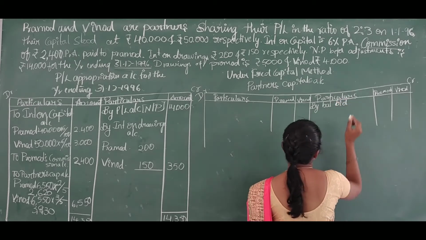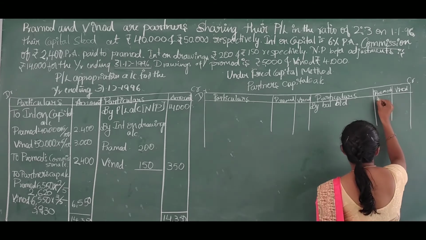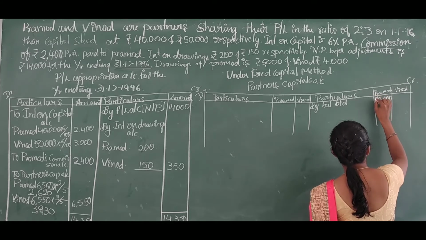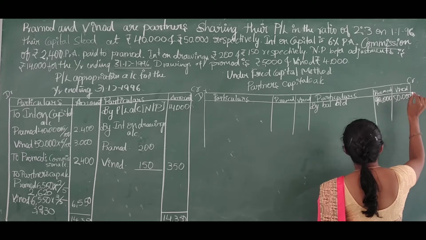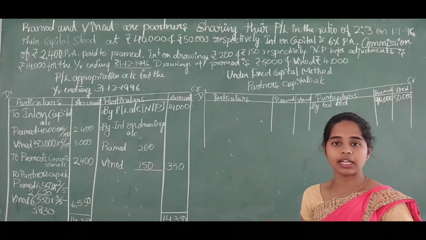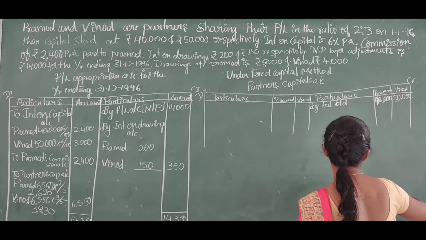By balance brought down, the amount is 40,000 for Pramod and 50,000 for Vinod. In the problem, no additional capital is brought by any partner, so we will close this account.